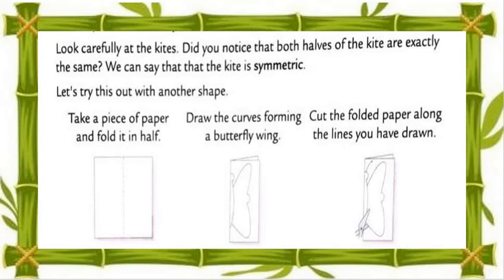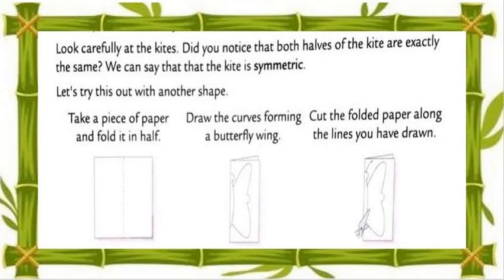Again I repeat, look carefully at the kites. Do you notice that both halves of the kites are exactly the same? Means the kite has both the same parts. We can say that the kite is symmetric. Okay, let's try this out with another shape.